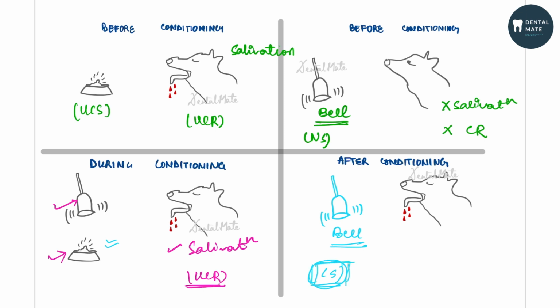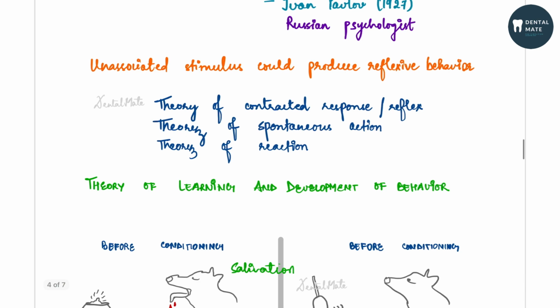What was the conditioning which was done? Food was given along with the bell. So the dog started salivating. This is the conditioned response. This was the basis of the classical conditioning theory of Ivan Pavlov. And with this theory, he told that this is the theory of learning and development of behavior which the child employs through his lifetime.